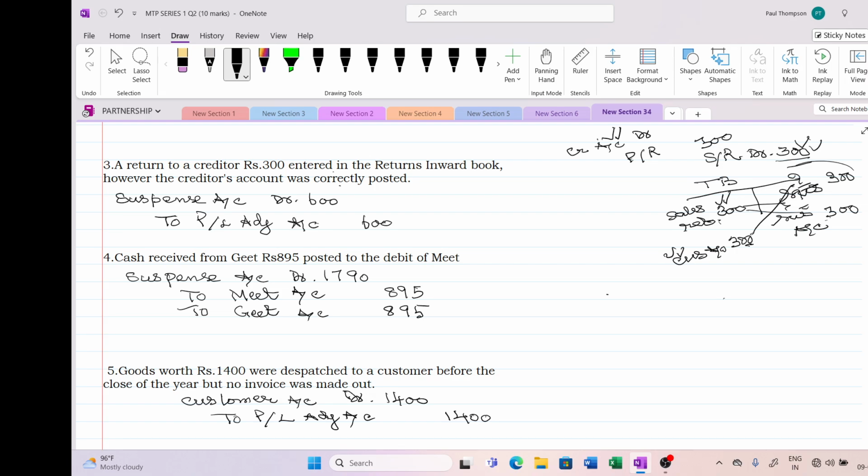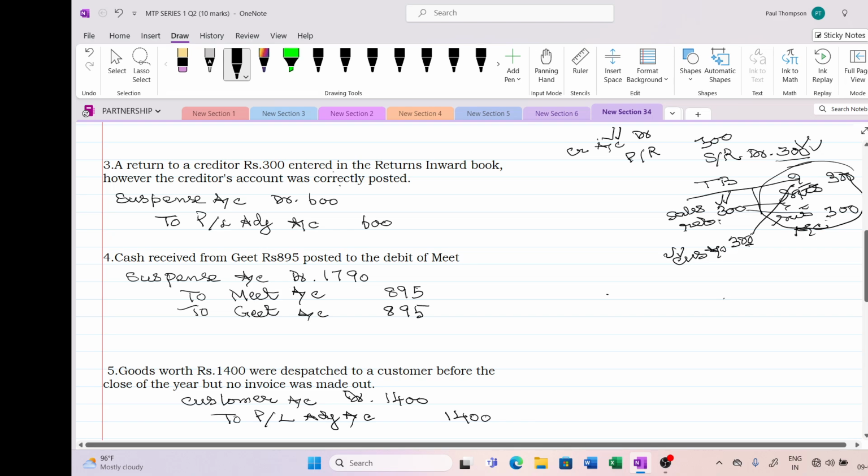So now what happened, the suspense account is credited with 600. I have to correct it: the suspense account is debited with 600, and I have to credit the sales return and the purchases return. Both are nominal accounts. I cannot touch them, so I am adding it and putting it into the P&L adjustment account. I am not writing the narration for time saving. You can write the narration. Hope it's clear to you.